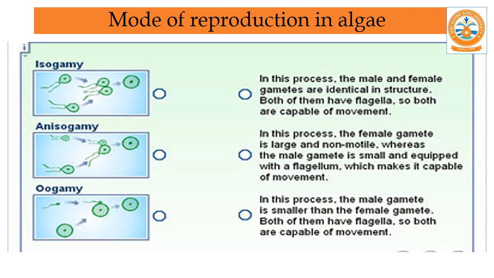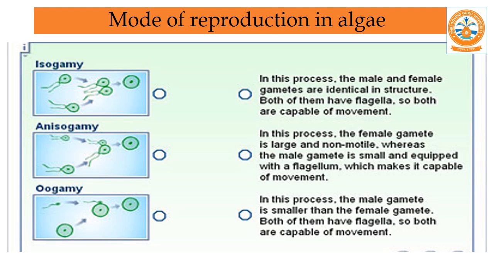First one is isogamy. As we saw in the earlier slide, in isogamy male and female gametes are identical or similar in structure. Both of them have flagella and can swim, or they are capable of movement. In anisogamy, the female gamete is larger and non-motile, whereas the male gamete is small and equipped with flagellum, which makes it capable of movement.